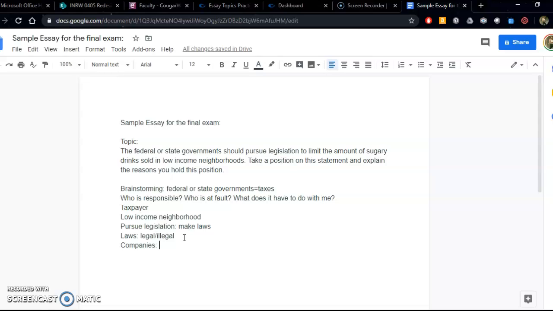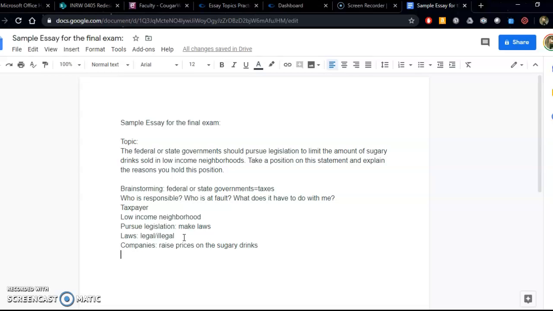So if those companies were told that they needed to limit the amount of sugary drinks sold, they might raise their prices. Because right now, one of the reasons that people are drinking a lot of sugary drinks is because, number one, they want to, but number two, they're cheap, and number three, they don't understand, as the article pointed out, that they're very unhealthy for them. So if the companies raised prices on the sugary drinks, well, then that means that people might not buy them as much because they cost more. And that would actually still work out for the low income neighborhoods. So actually passing laws about limiting the amount of sugary drinks sold in low income neighborhoods could work.